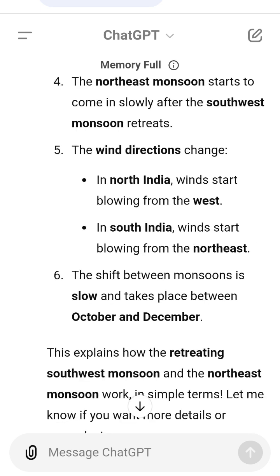This explains how the retreating southwest monsoon and the northeast monsoon work in simple terms. Let me know if you want more details or examples.